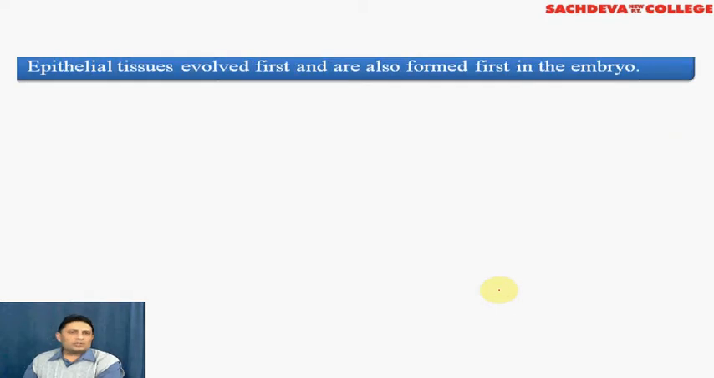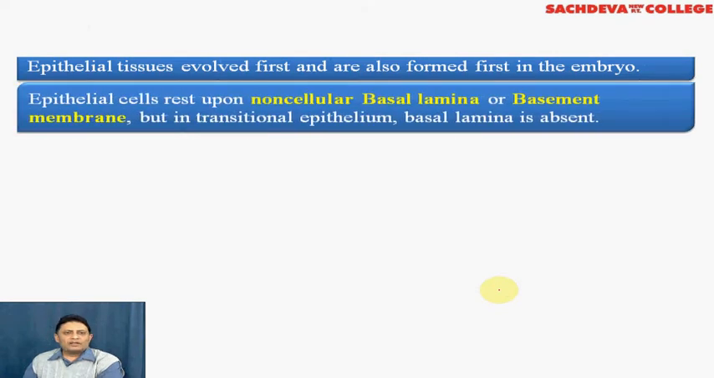As we have just told you, epithelial tissue is the first formed tissue in an embryo. The cells of the epithelial tissue rest upon a basement membrane. But the important point to note is that in transitional epithelium, which is a special type of epithelium, the basement membrane is absent. Therefore, the transitional epithelium, because of the absence of basement membrane,